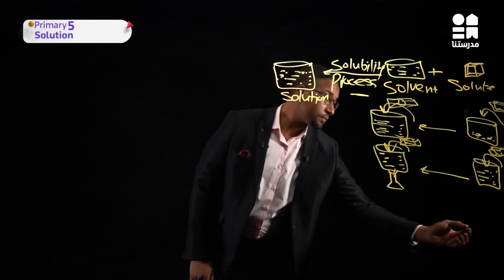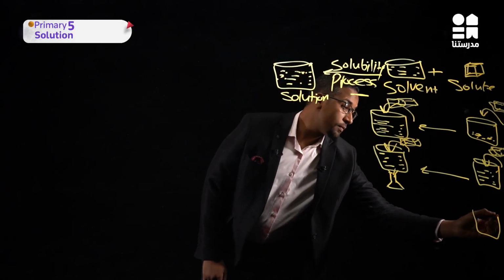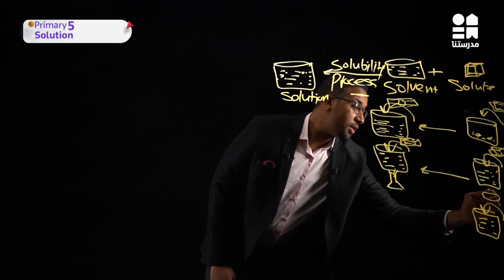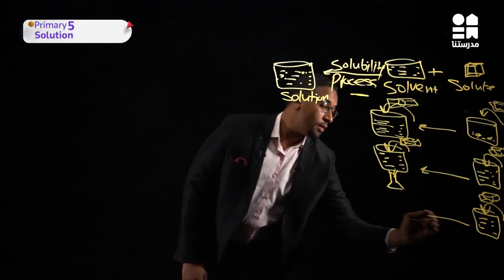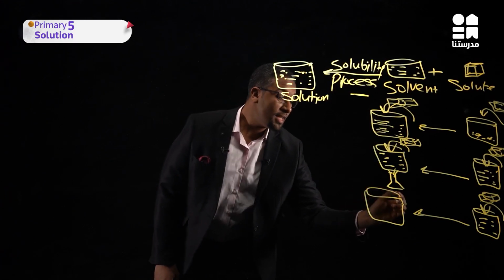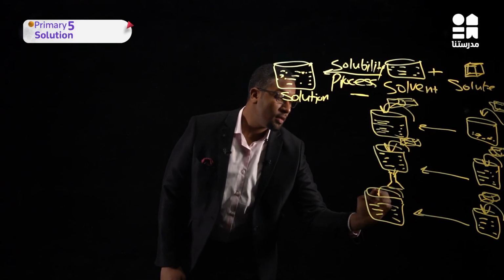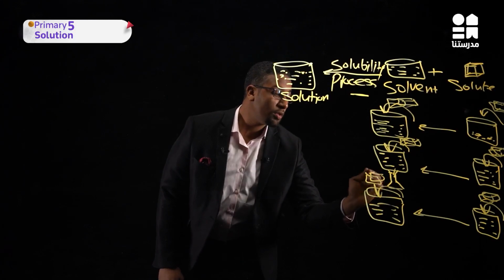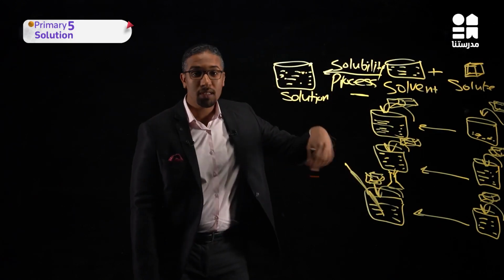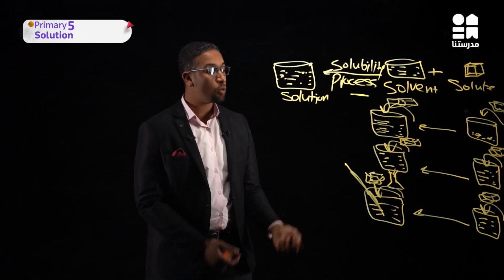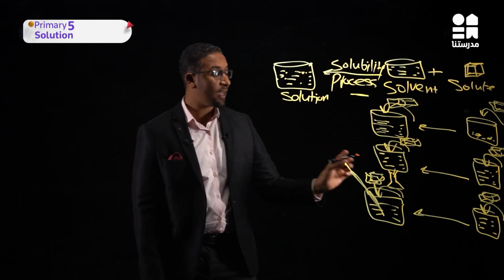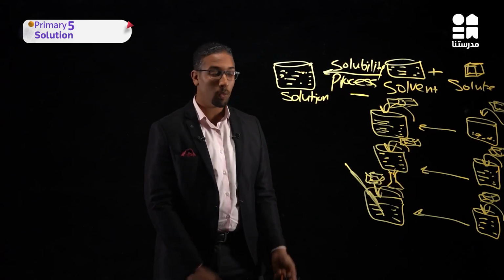Another thing: the same cube, the same amount, but now we will stir this water and the cube of sugar using a rod. So by using a rod we will stir this solution, and we will see what happens. Surely solubility speed will increase and the time taken to dissolve this sugar will decrease.